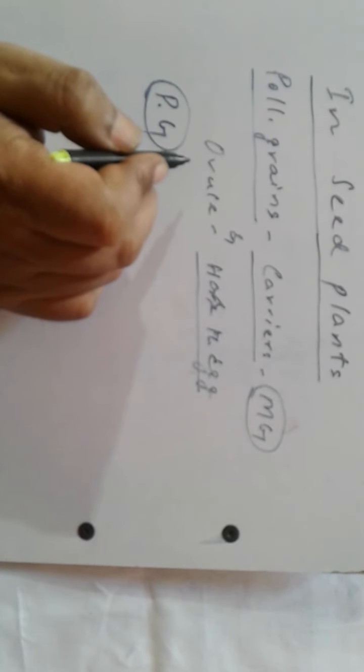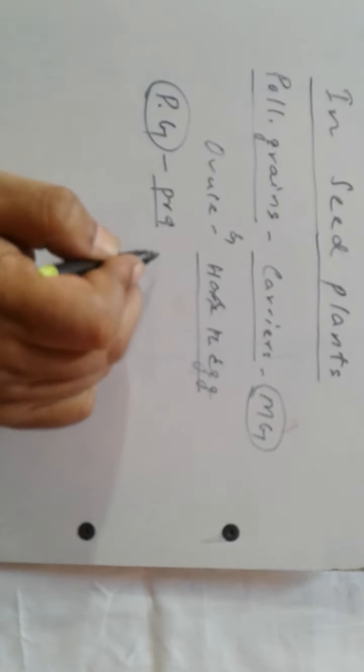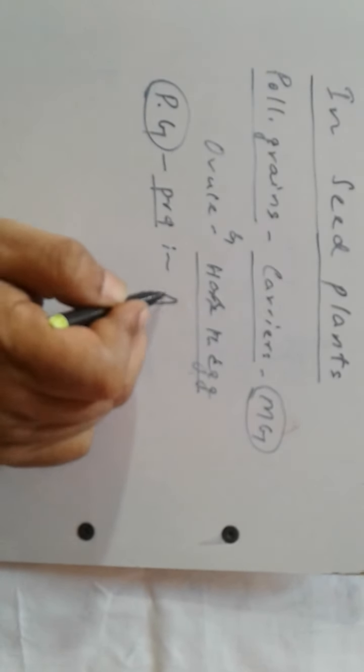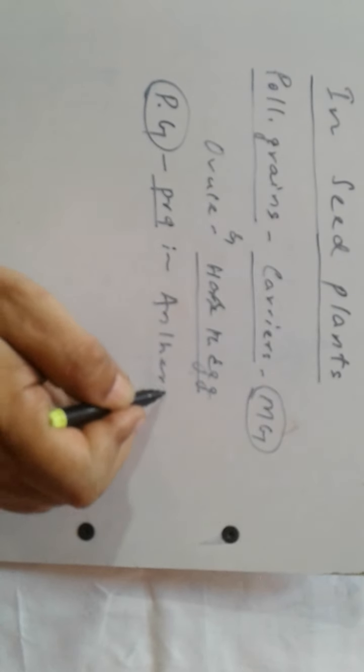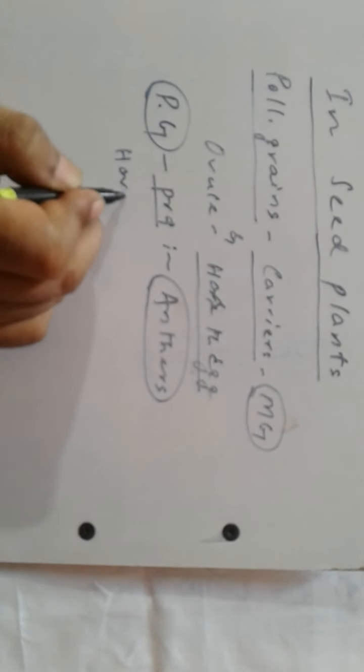Now pollen grains are produced in anthers.